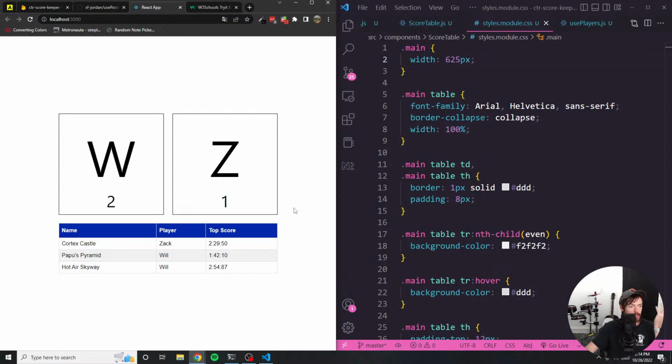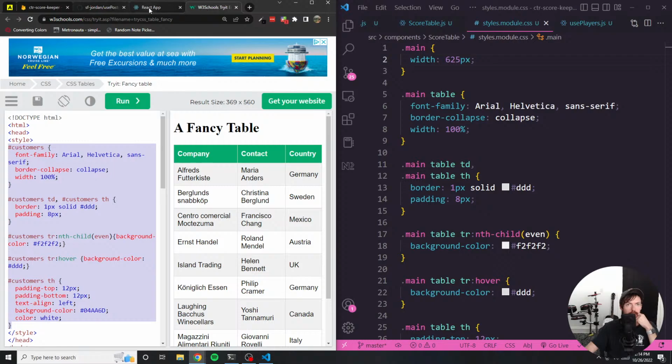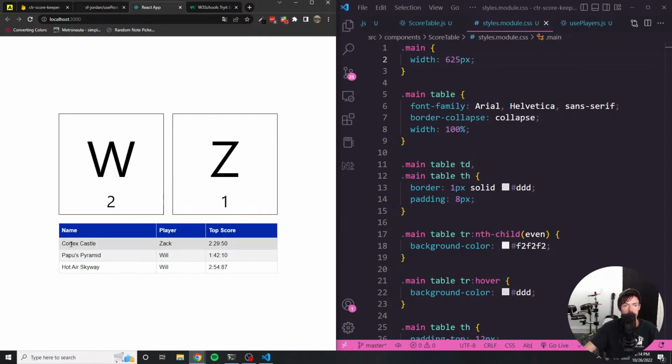I don't know if there's too much more for me to really do. I mean, I can add a few more tracks in there, but there'd be no point really because we don't have any more scores. These are just the 3 that we have. I guess I could just design this to make it look a little bit better, you know?